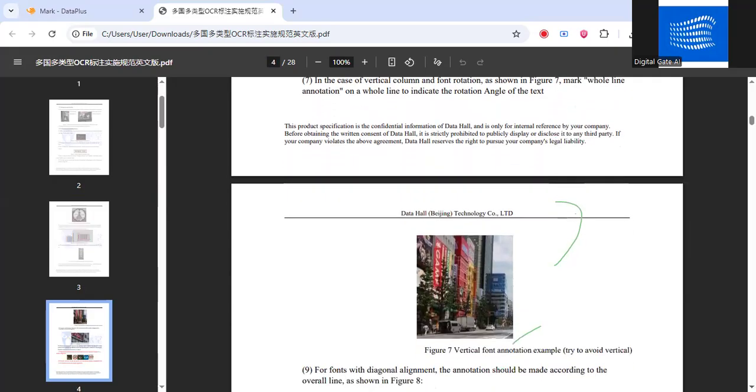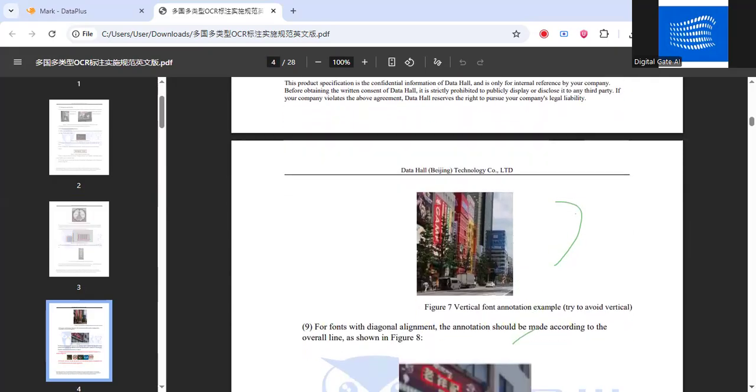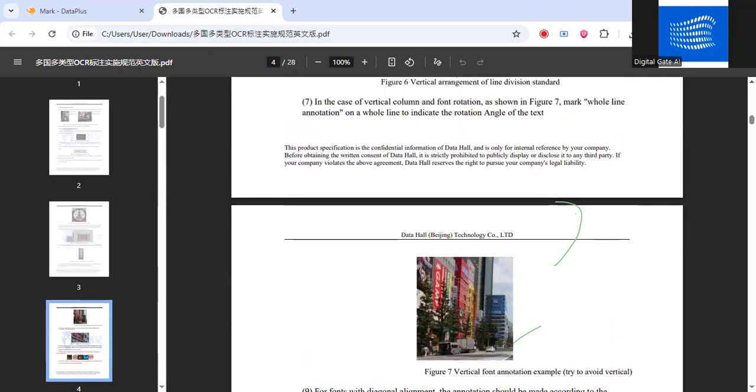So what's in the image? Now here we have an example. You can see that the text is vertical, like the box is drawn vertically, but the text is horizontal. So what we will do, we will be making the same box and we will be transcribing the text as it is in the horizontal line as we do normally. But we need to mark the angle. In the image, the text is at 90 degrees.